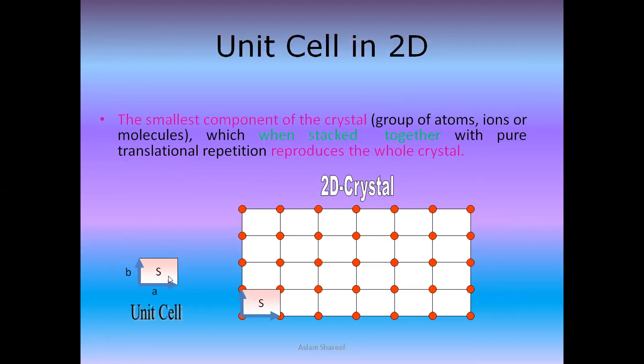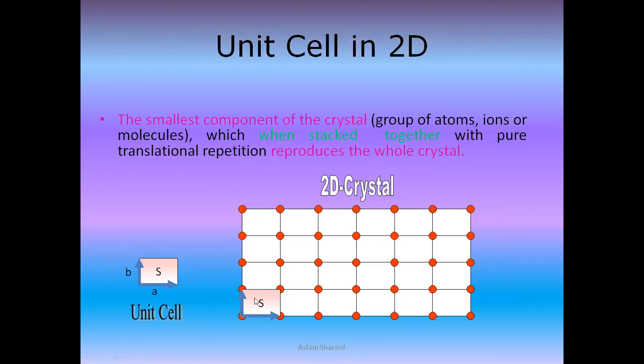The unit cell may be defined as the smallest fundamental elementary pattern of a minimum number of atoms which represents fully all the characteristics of the crystal. That's the reason we also say that it is the smallest component of the crystal, such as a group of atoms, ions, or molecules, which, when stacked together with pure translational repetition, reproduces the whole crystal. So this is what we are saying: the repetition reproduces the whole crystal.